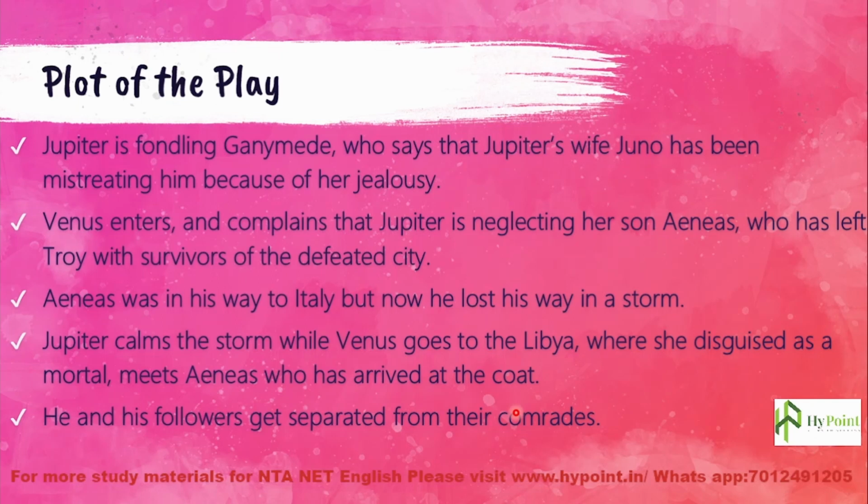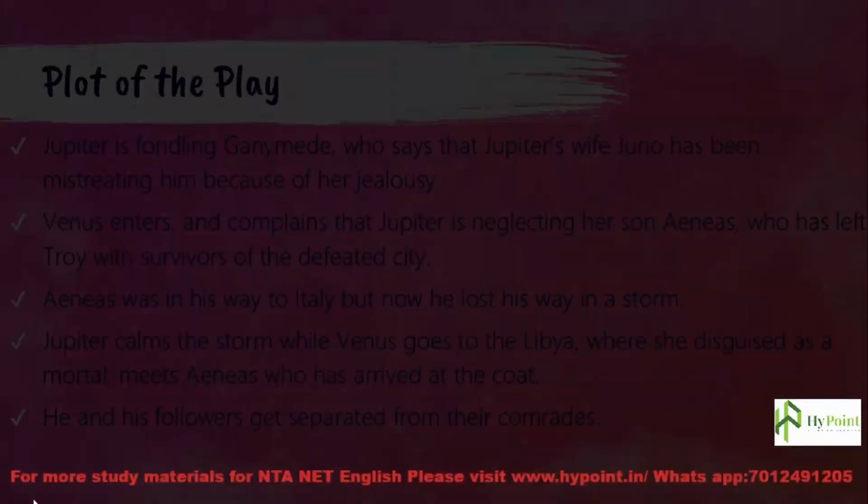But what happened when they arrived at the coast? They lost each other. The survivors and Aeneas got separated. So they were not together. They scattered, and they arrived at the coast of Libya.